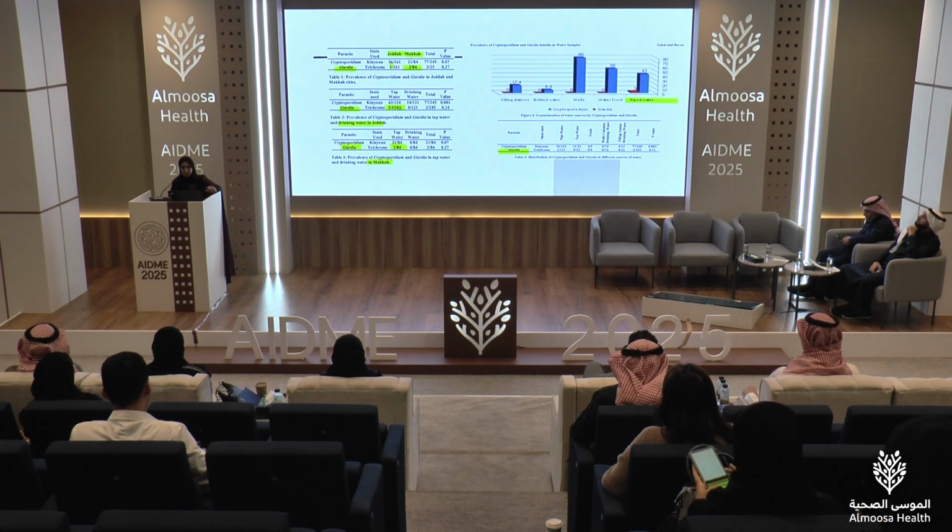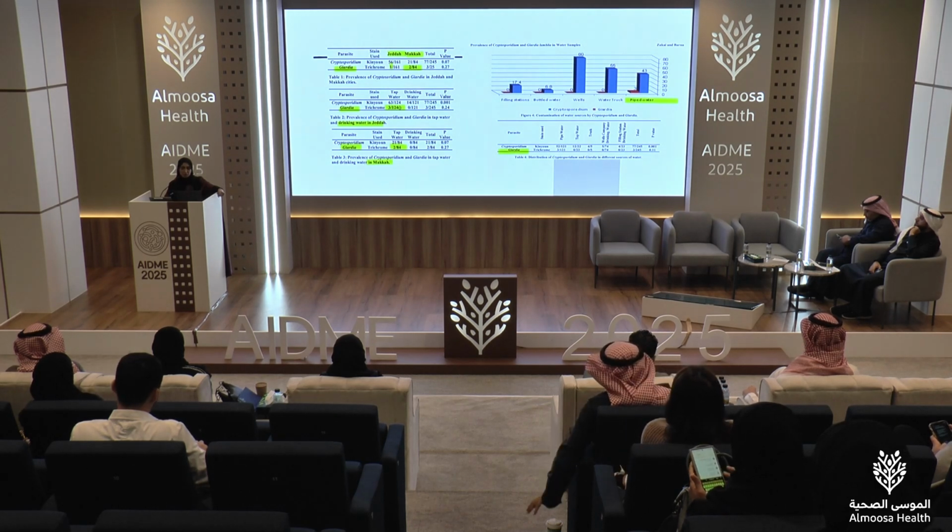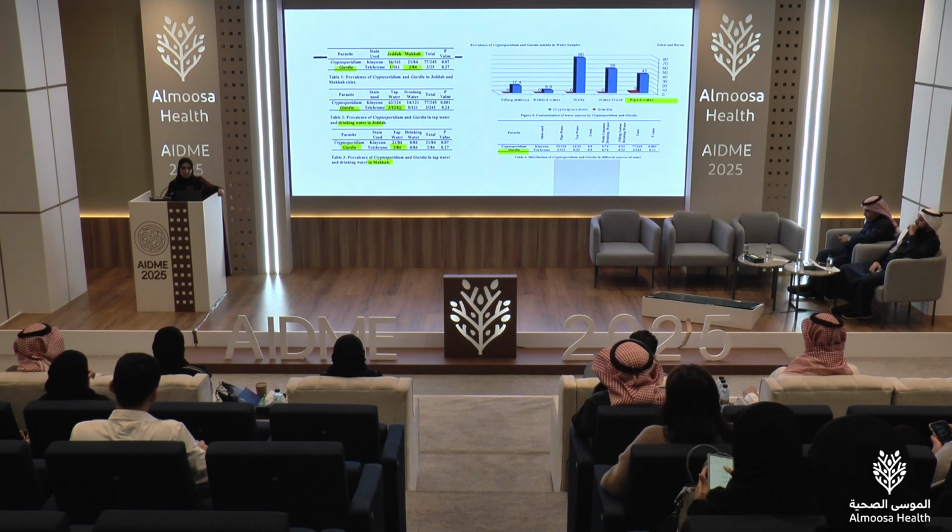For Giardia, which I highlighted with a yellow marker, they found during their study 1 case in Jeddah and 2 cases in Mecca. When they used the stain, they found 3 cases out of a total of 124 samples in tap water, and this was Giardia.